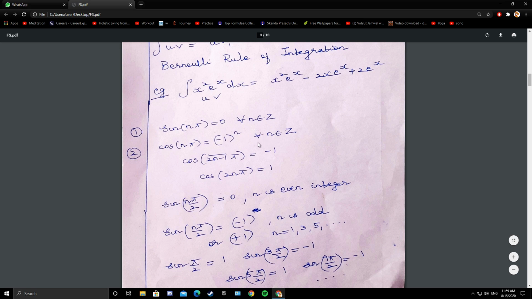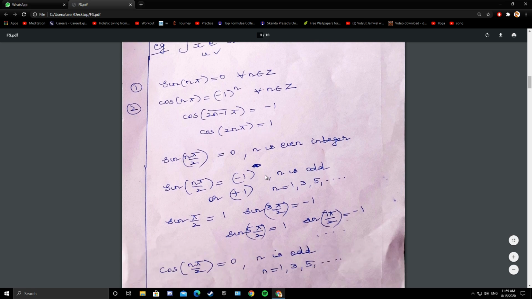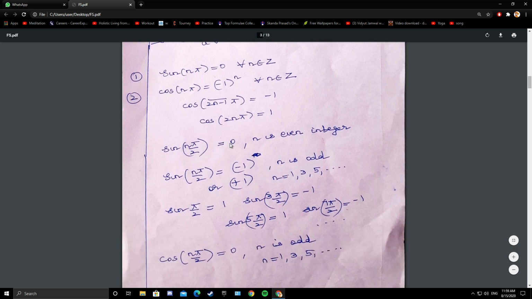Then sine of n pi is 0 for all integral multiples of pi, cos of n pi is minus 1 whole power n, where n is an integer. Cos of odd multiples of pi is minus 1. Cos of even multiples of pi is 1. Sine of n pi is 0 when n is an even integer. So that is sine 2 pi, sine 4 pi, they are all zeros. Sine of n pi by 2 is minus 1 or plus 1 when n is odd. So we know that sine pi by 2 is 1, sine 3 pi by 2 is minus 1, sine 5 pi by 2 is 1, and so on. And cos of n pi by 2 is 0 for all odd multiples of pi by 2.